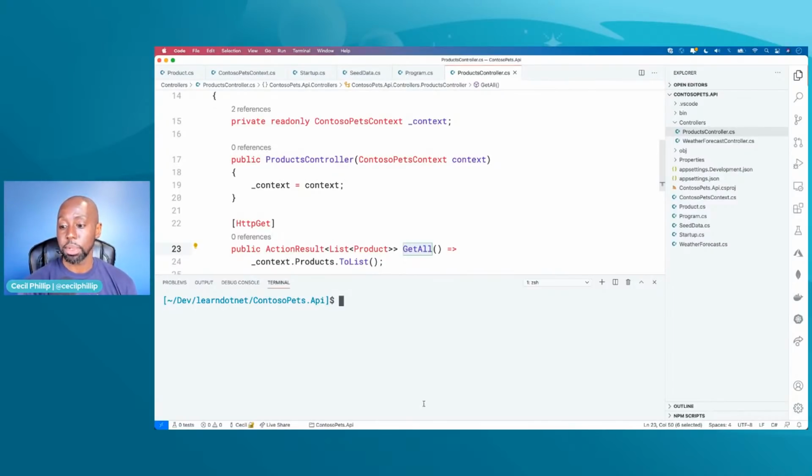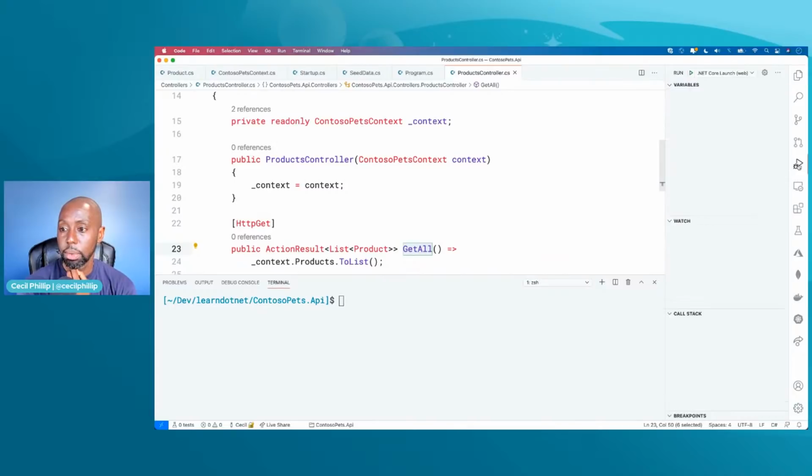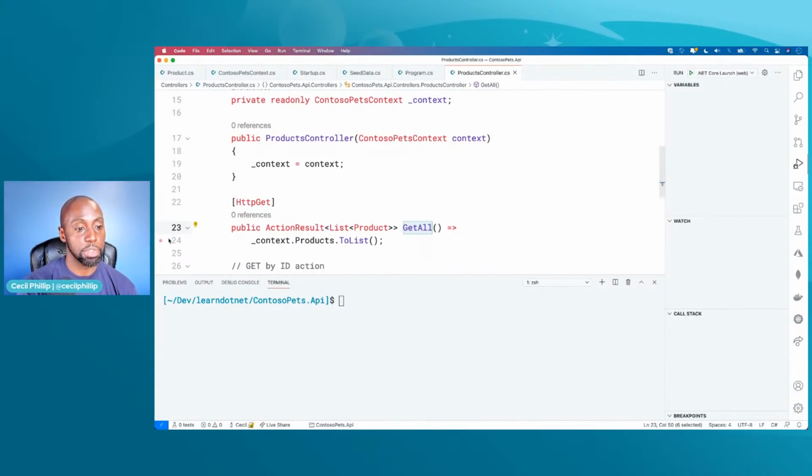Now, I want to show you another option that we have available as well. If you're using VS Code, which I'm assuming all of you are, in the navigation menu on the right side, there's a little thing that has a bug on it. And this is actually our debug view. You might have seen a little pop-up that said, do you want me to add assets to make this debuggable? And I hit yes. What it would do is generate the tooling that's needed inside of VS Code to allow me to just debug this using Visual Studio Code.